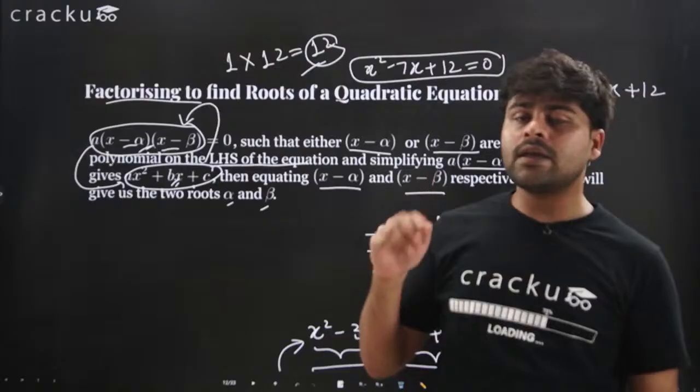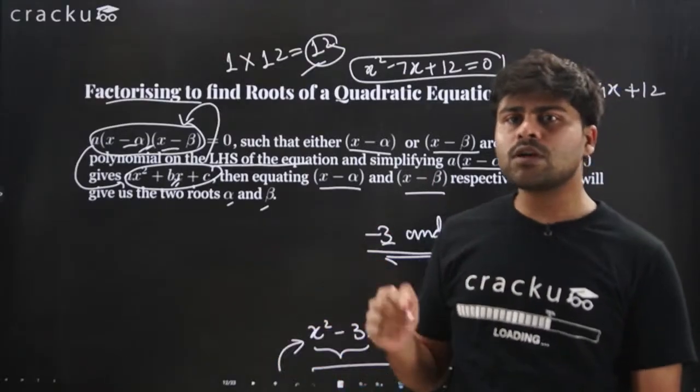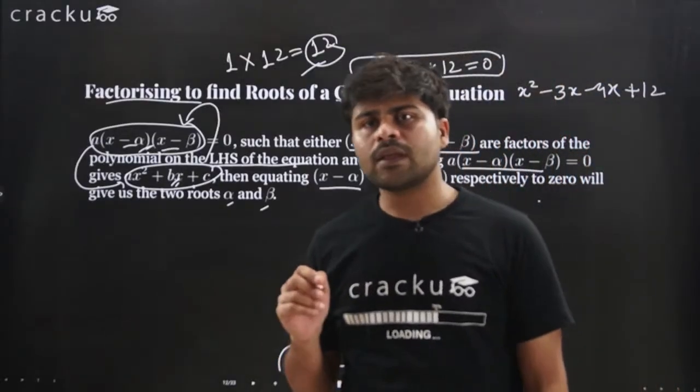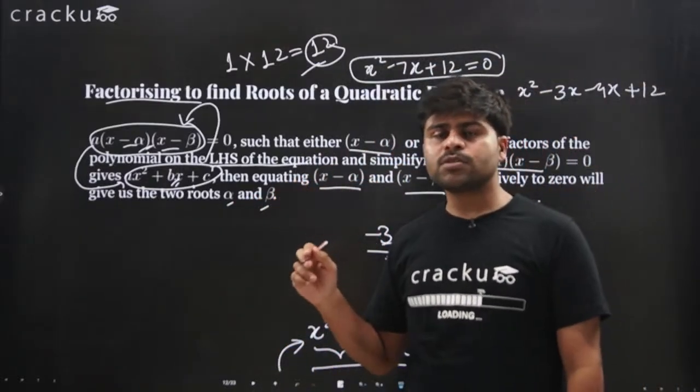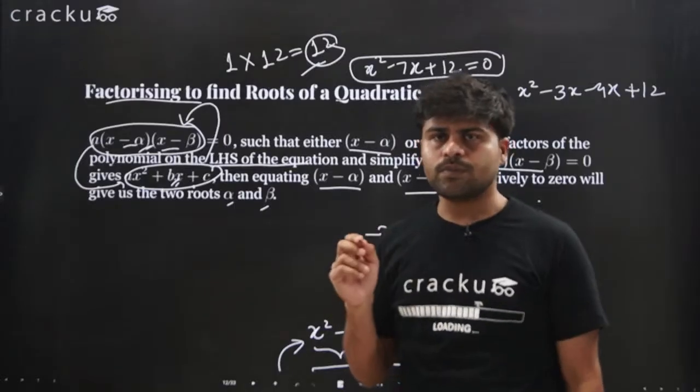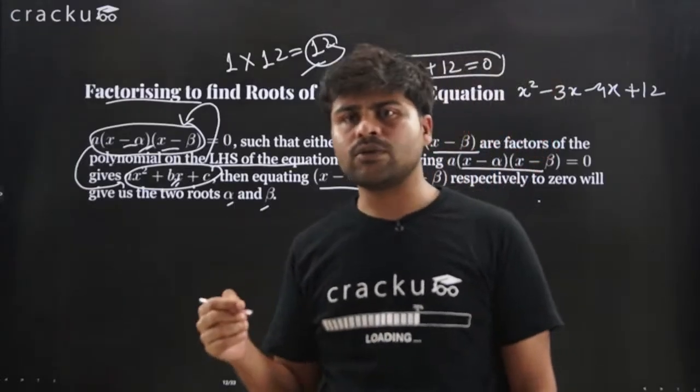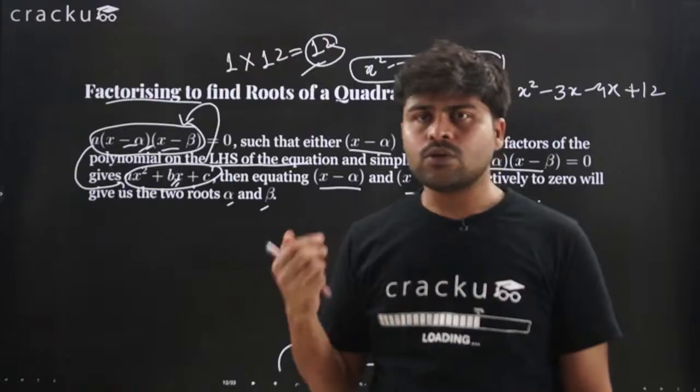Similarly, in an n degree polynomial, the total number of possible roots is n. In a quadratic equation, the total number of possible roots is 2, because the degree of a quadratic polynomial is 2.